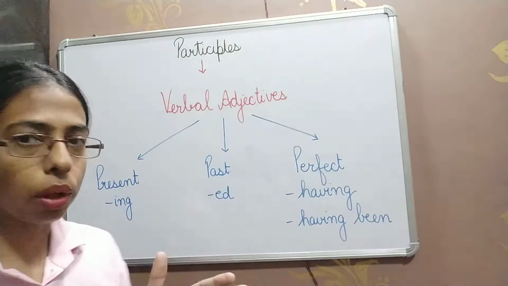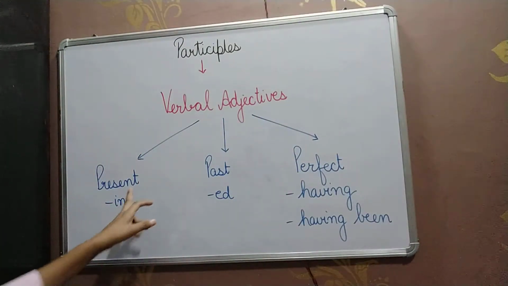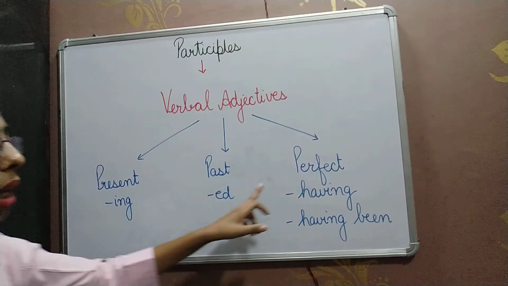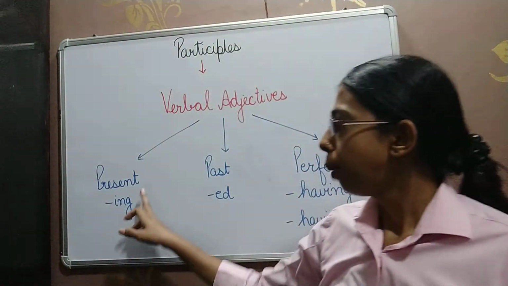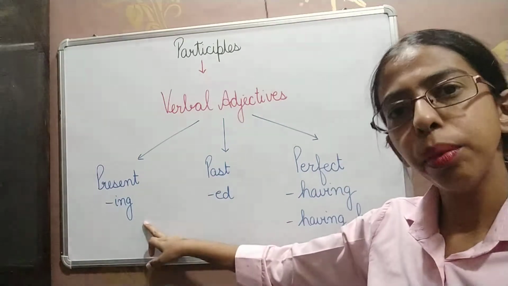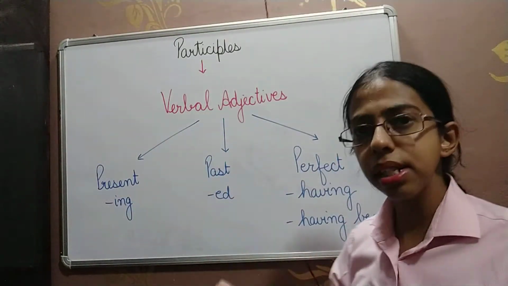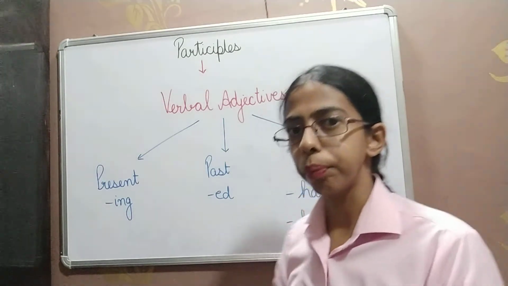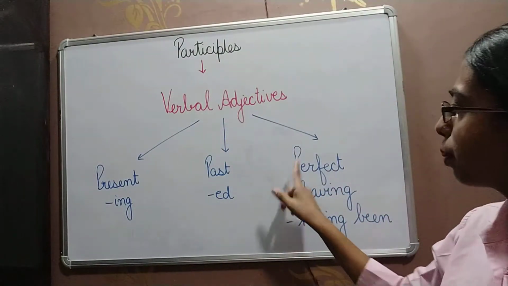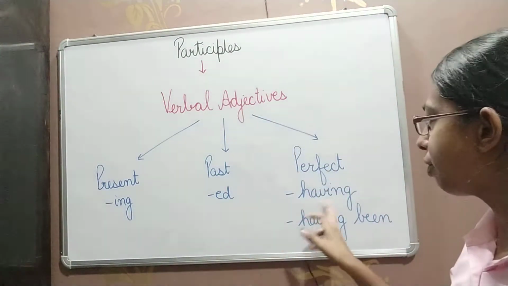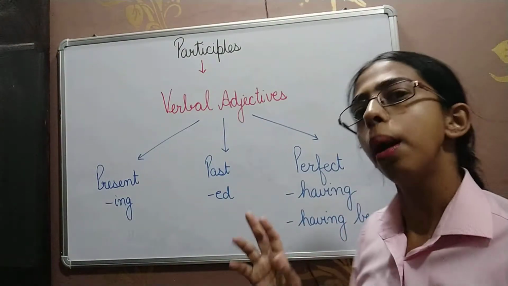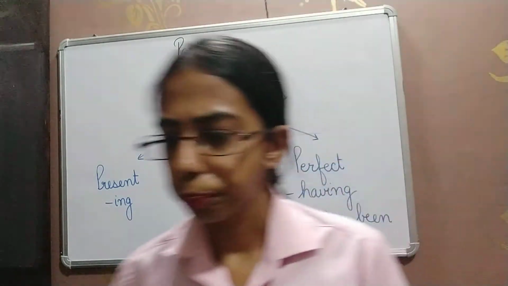So how many types of participles do we have? We have present, past and perfect. In the present participle there will be ing in the end. In the past participle there will be ed, meaning the third form of the verb. Then in the perfect participle, either having or having been will be used.